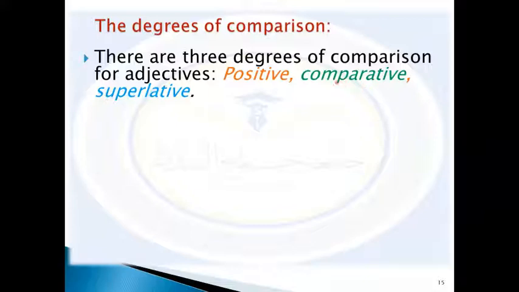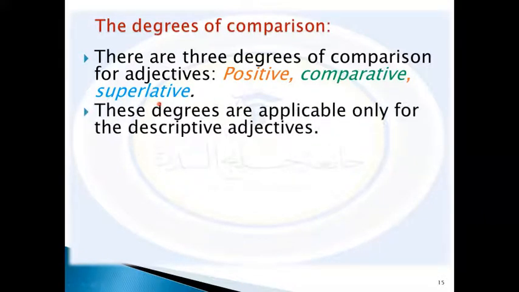We add -er in the comparative form, but in the superlative form we say the biggest, the longest. We add -est in the superlative form. These degrees are applicable only for descriptive adjectives.